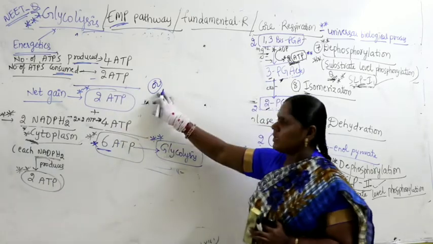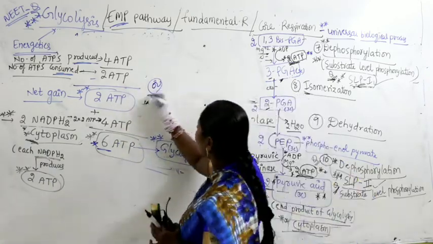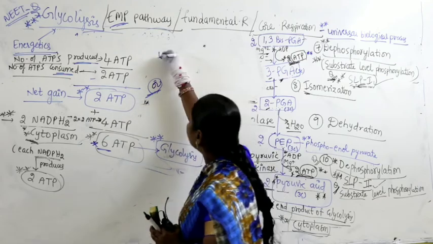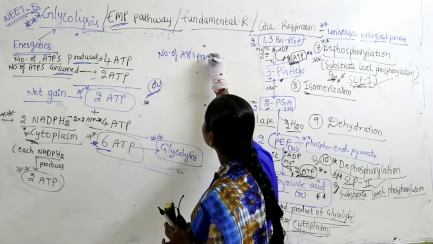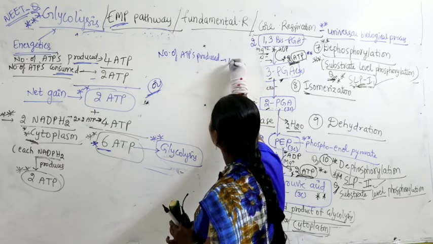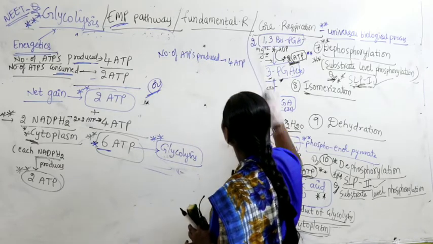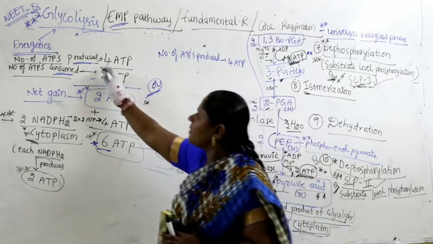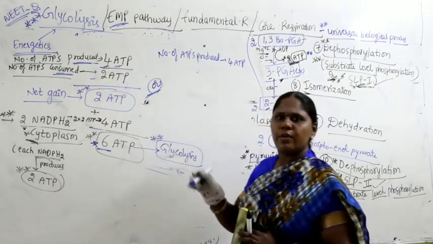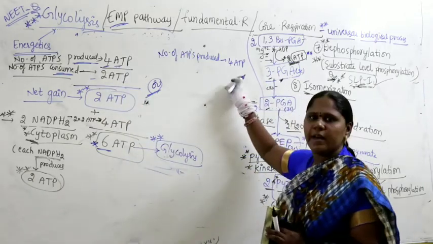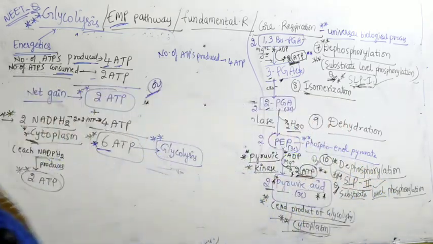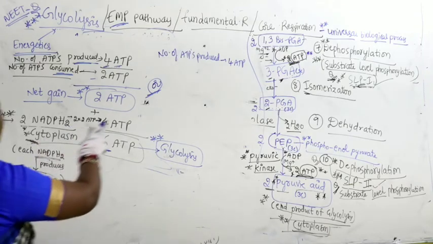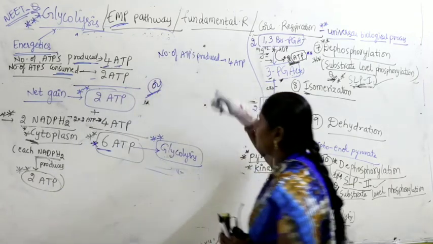Or the same thing you can also write, I am writing again, or, number of ATPs produced, altogether 4 ATP, because 4 ATPs are produced. So number of ATPs produced are 4 ATP, right.